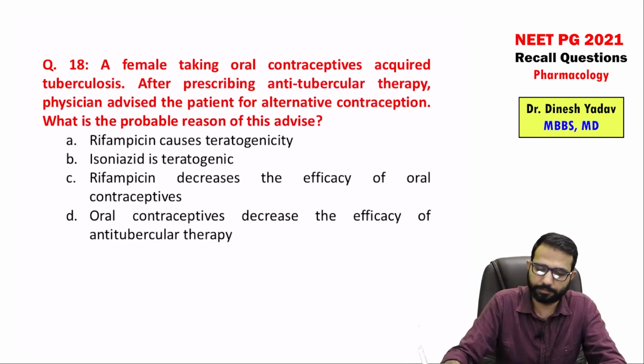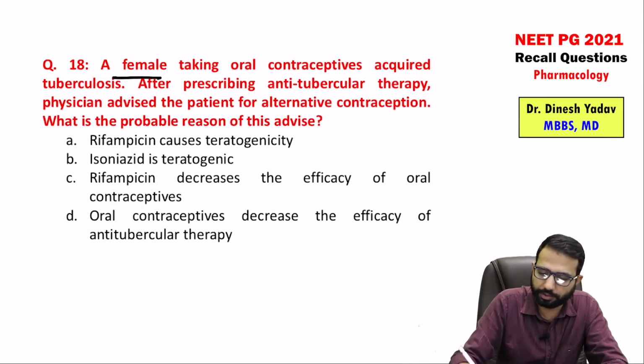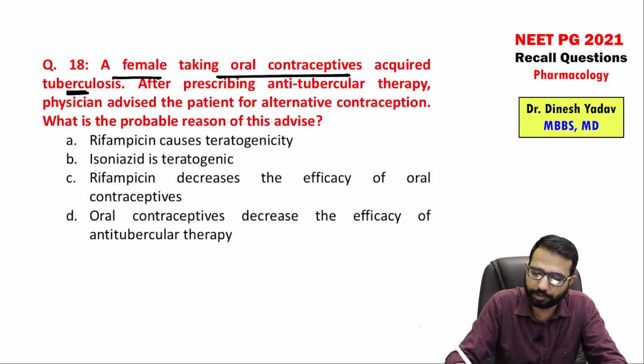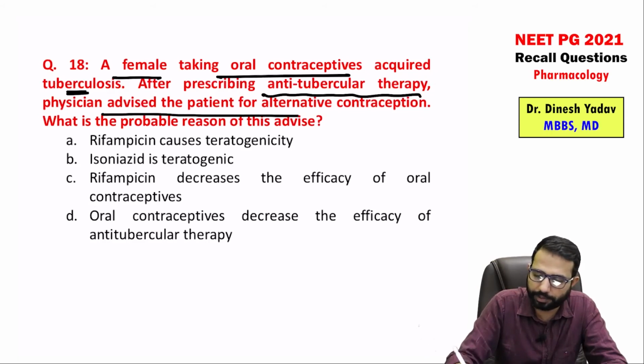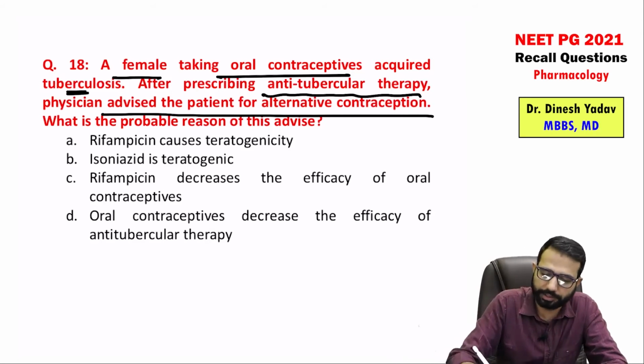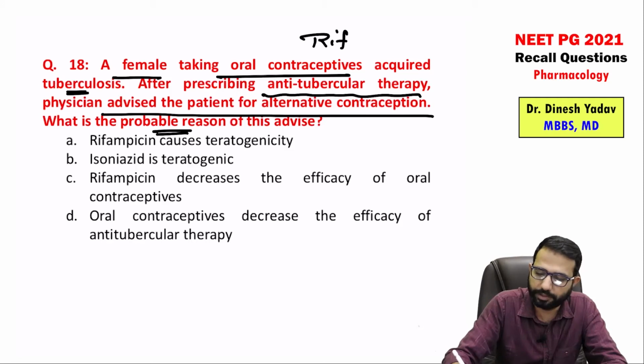Next question. A female taking oral contraceptives acquired tuberculosis. So very simple interaction. Anti-tubercular therapy was given. Now she is advised alternate contraception. Why? Because there is risk of interaction. In anti-tubercular therapy we have rifampicin, and rifampicin is a microsomal enzyme inducer.